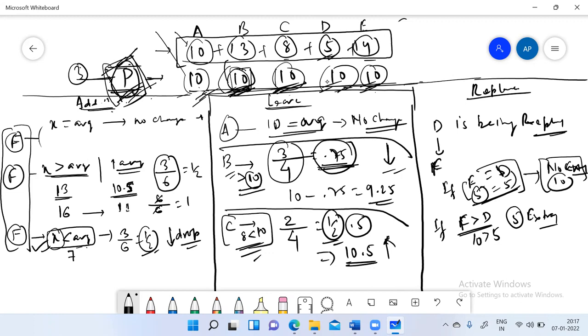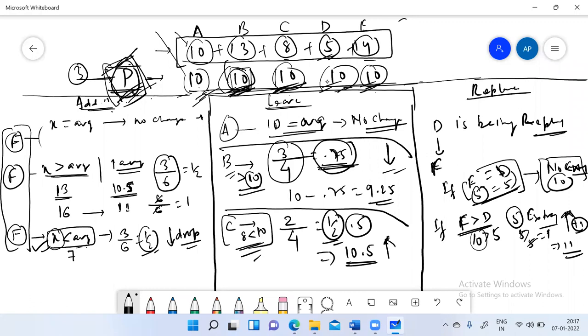Just because F has 5 extra, the group has 5 extra, so it will be divided equally to everyone. 5 divided by 5 is 1, everyone will get 1 extra. The new average will rise by 1, and the new average will become 11. Is it okay?